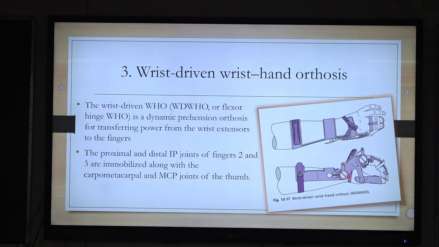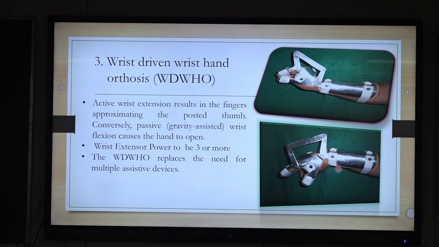There is a ratchet mechanism also available, so we can hold the wrist in the desired position. This is the desi version of the same WHO, where wrist extension provides the grasp and wrist flexion provides the release.